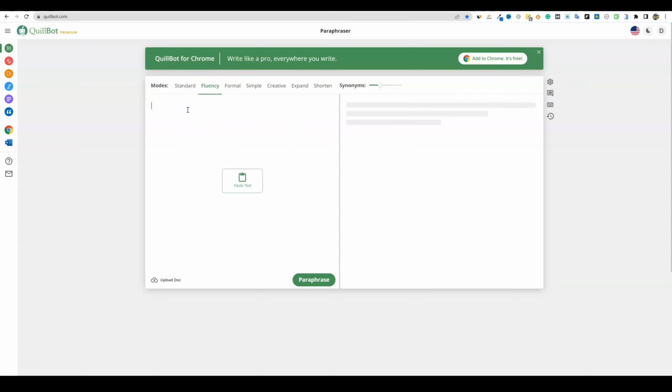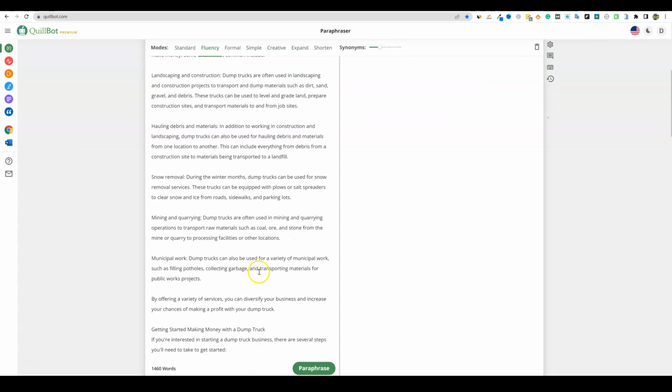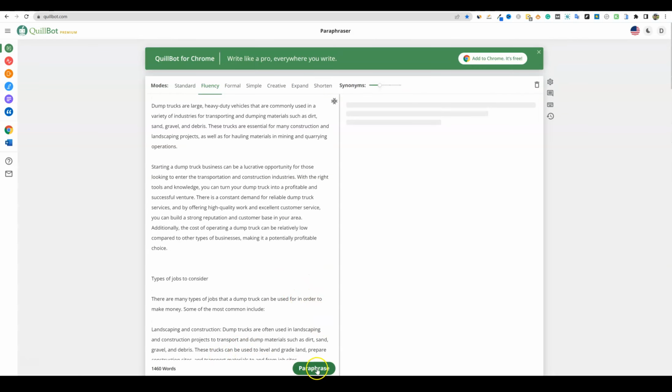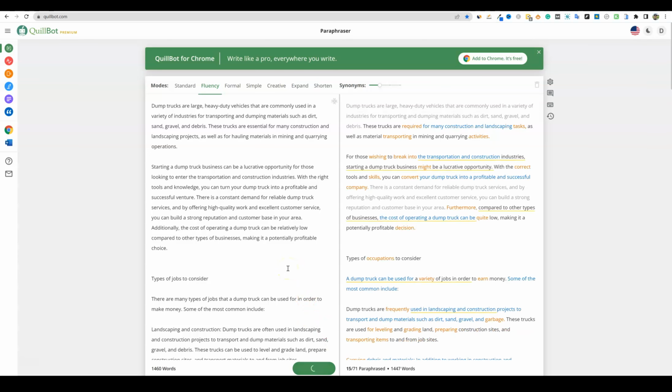So we're going to go ahead and paste our content in there, right? Now, it doesn't look like it kept our formatting. I'm not sure. But we have our 1,460 words. We're going to push paraphrase. It's very quick. And what it's doing is it's literally going to just replace synonyms and things like that that make the most sense.